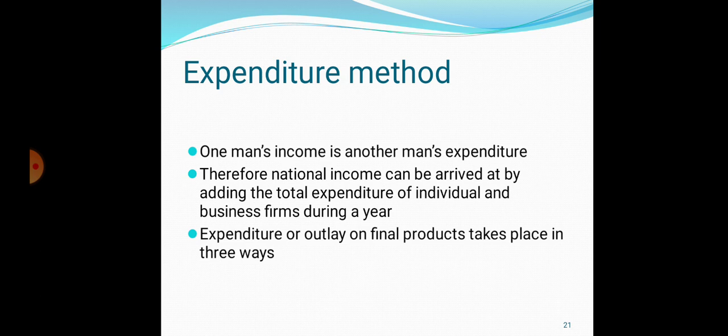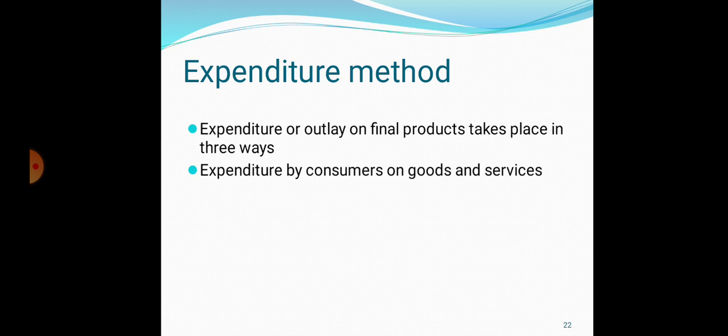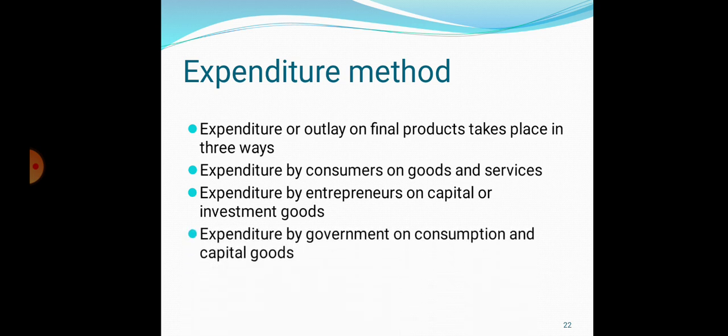Expenditure or outlay on final products takes place in three ways. Expenditure by consumers on goods and services, expenditure by entrepreneurs on capital or investment goods, then expenditure by government on consumption and capital goods.